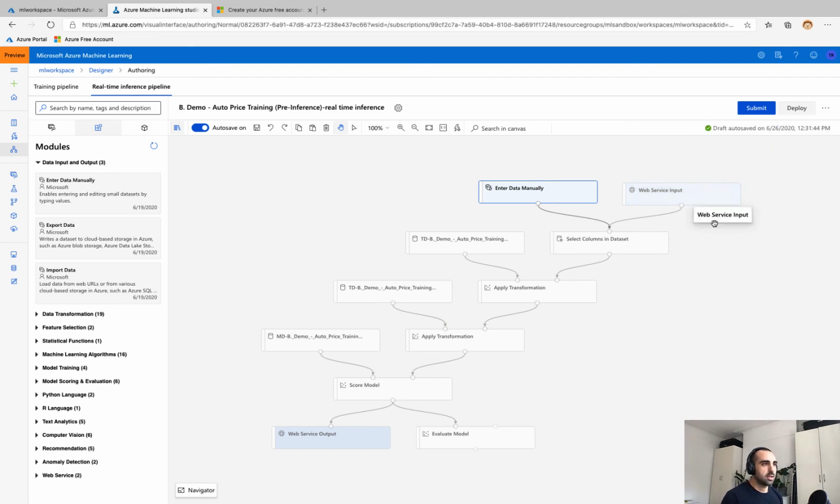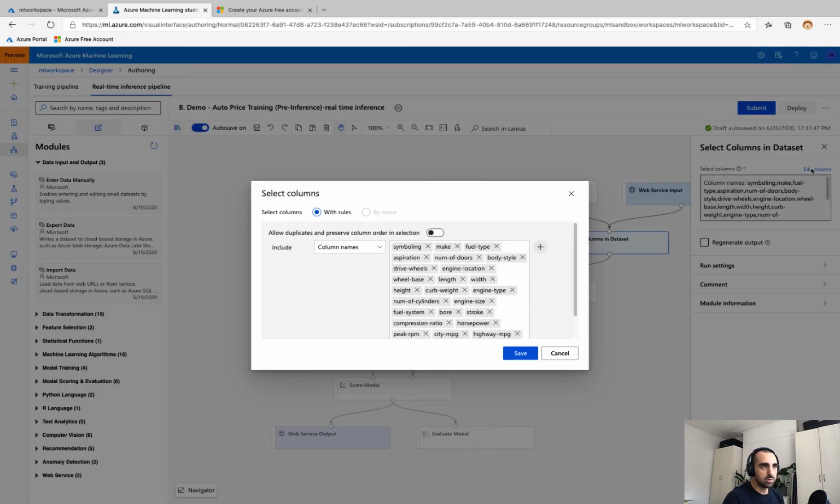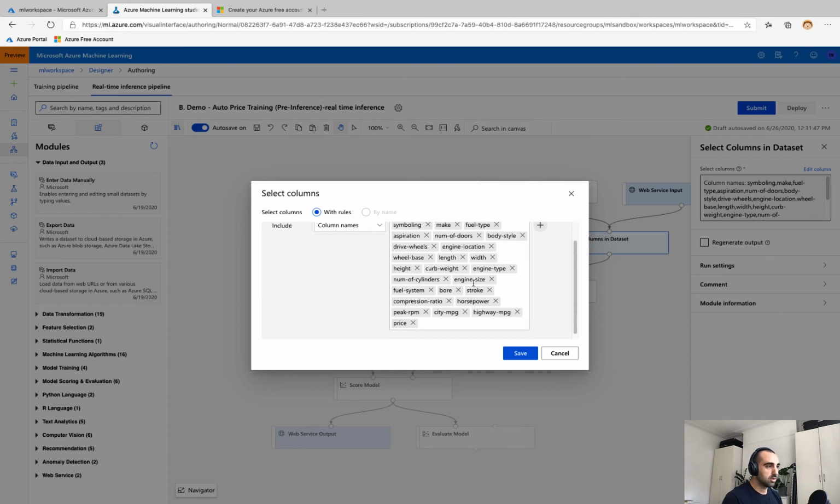That looks good. The other change I want to make is select columns in dataset. So while we still want to drop the normalized losses, because that's the reason why we dragged this module in, we no longer need to think about price because we won't be getting price as part of data that we haven't seen before.